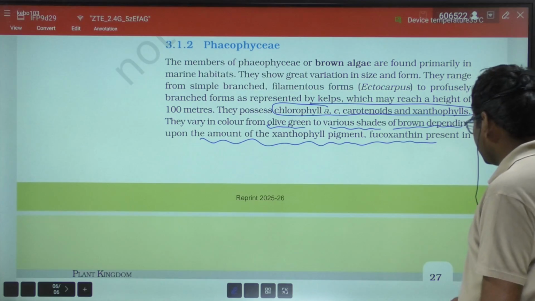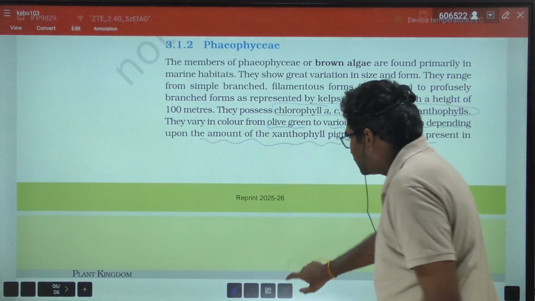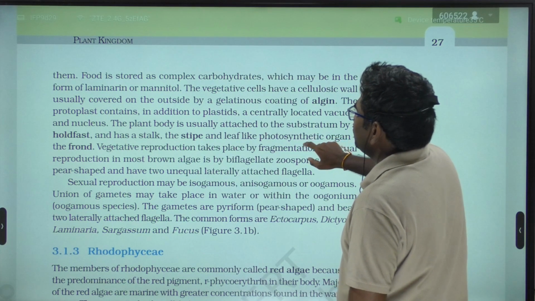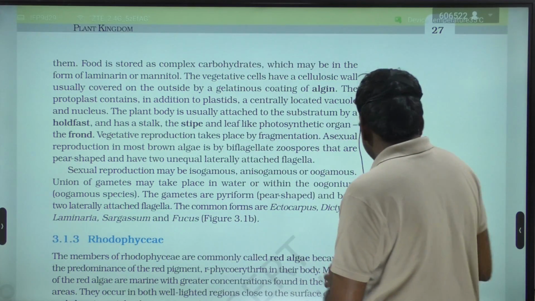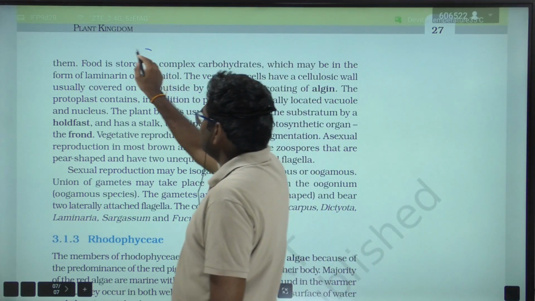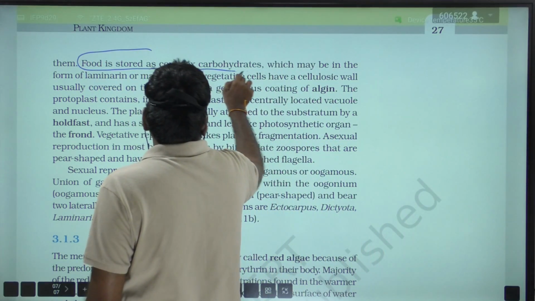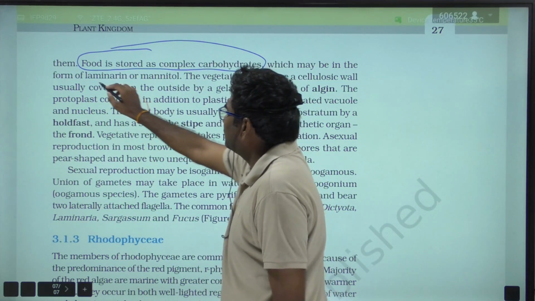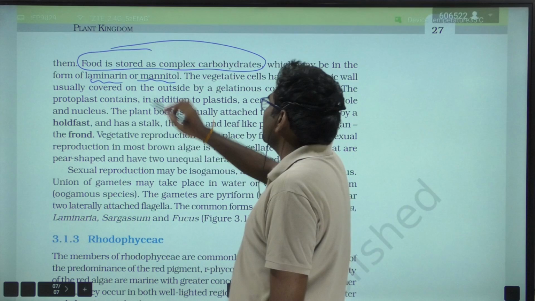Another important thing is that the food is stored as complex carbohydrates, very important. In brown algae, the food is stored as complex carbohydrates, that is in the form of laminarin or mannitol.